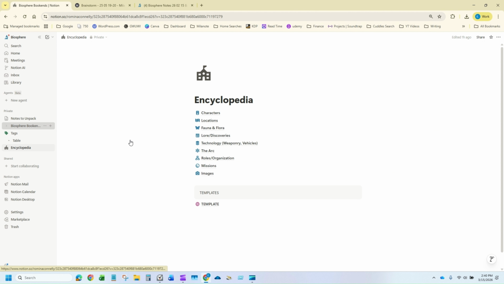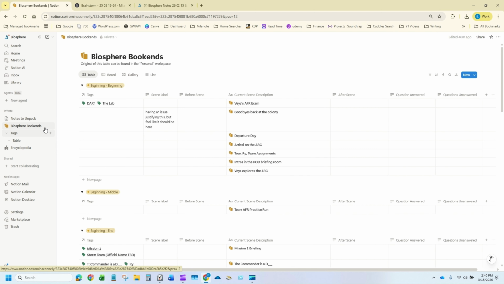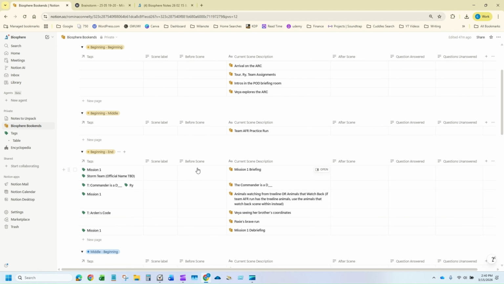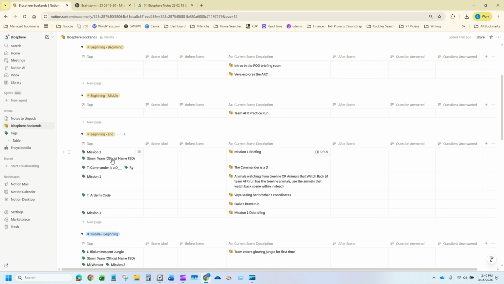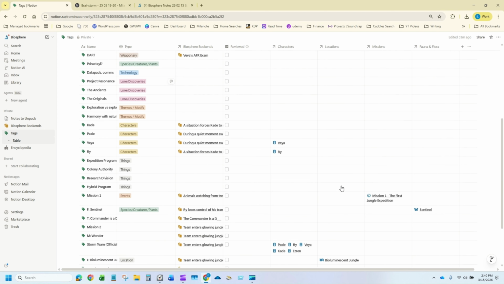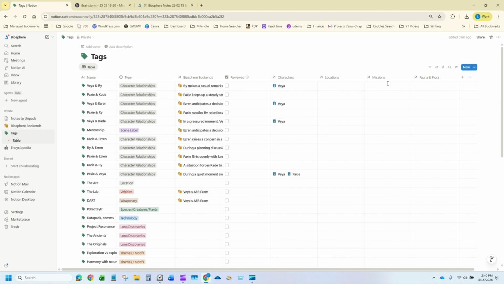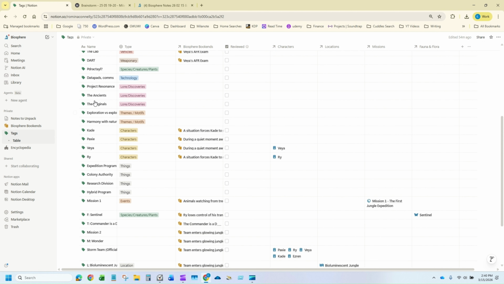So basically, I wanted the freedom, I wanted the slight structure, but I didn't want it all in my face. So what I ended up doing was I have the mission here, and I have the tags that are kind of all over the place and just organized here. But then all the columns, like the characters, the locations, the missions, the fauna and flora, there's going to be technology and stuff added on here as I go along. All of those extra organization bits are going to be here, so that everything is linked up and I can access everything through that one tag, and it's so fantastic.